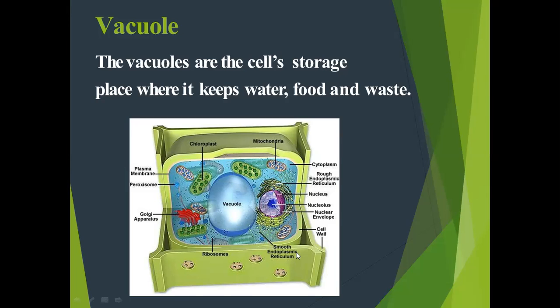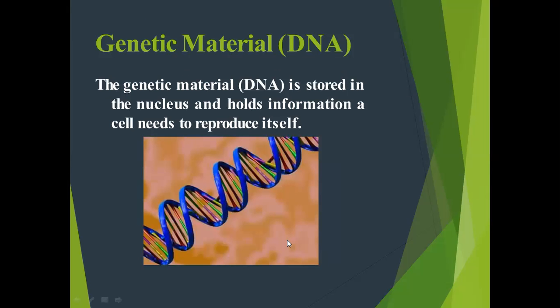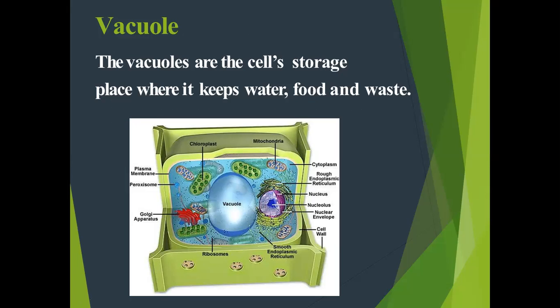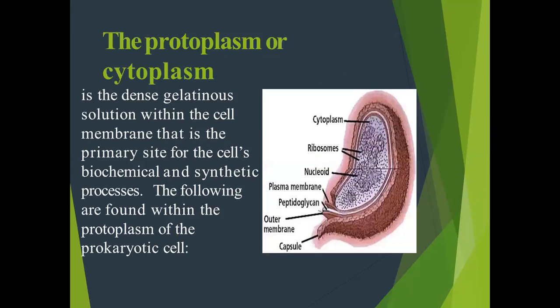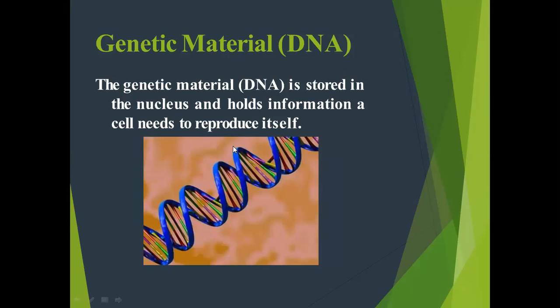Genetic material is present in the nucleus. This genetic material, that is DNA or RNA, is present in the nucleus and holds the information a cell needs to reproduce itself. In humans, 46 chromosomes are present, that is 23 sets of chromosomes. They hold all the information, and this genetic material is hereditary material, meaning it transfers information from one generation to the next generation.